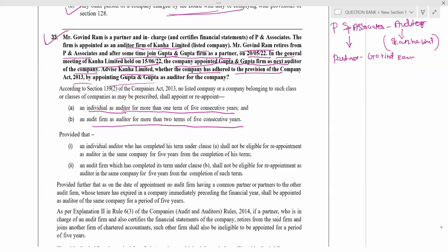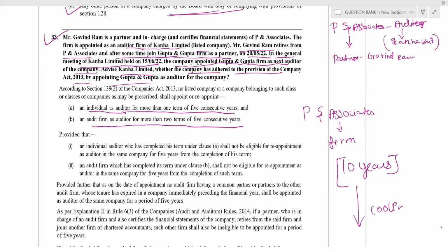See, if P and Associates is there, it is a firm, right? So they will be auditor for Kanha Limited for a period of 2 terms of 5 consecutive years, which is nothing but 10 years. After 10 years, there should be a cooling period between P and Associates and Kanha Limited.